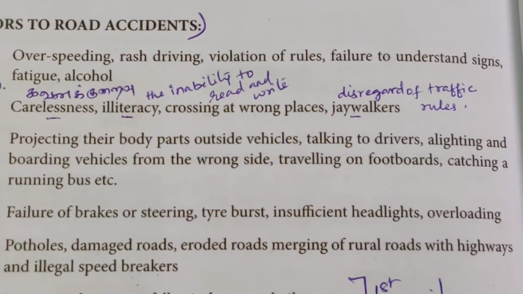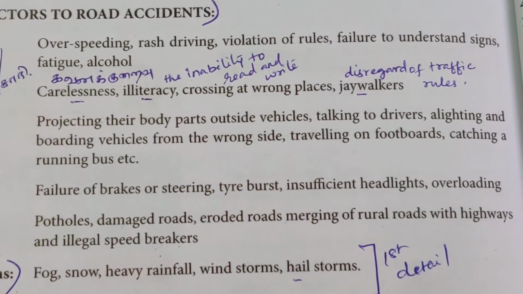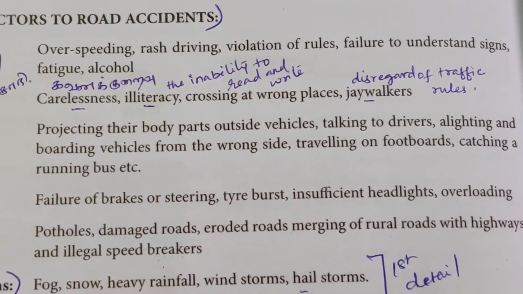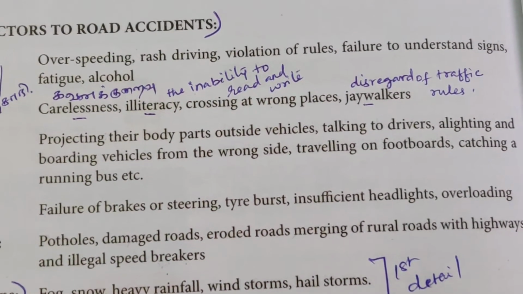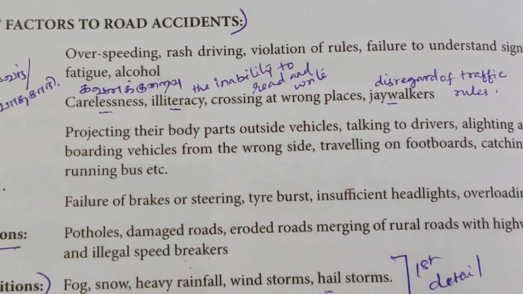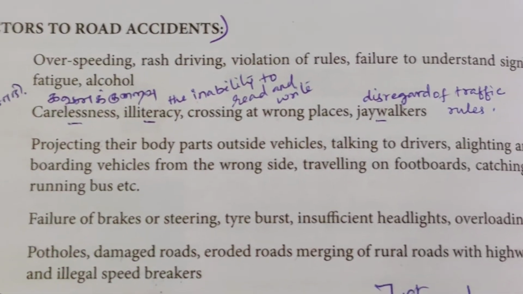And violation of rules. Failure to understand the signs. What are the symbols that have been given, right or left, then finding it difficult in red, green and orange. So it's fatigue, and the alcohol. Due to that, drivers are causing road accidents.